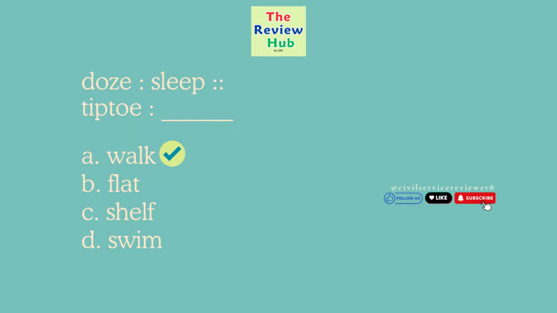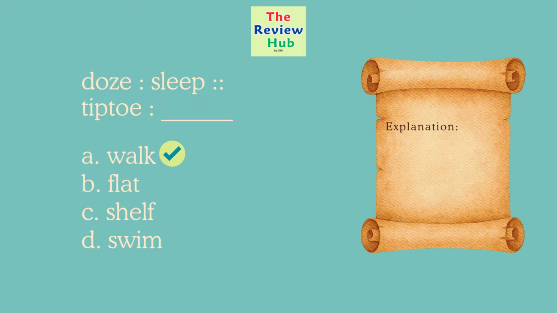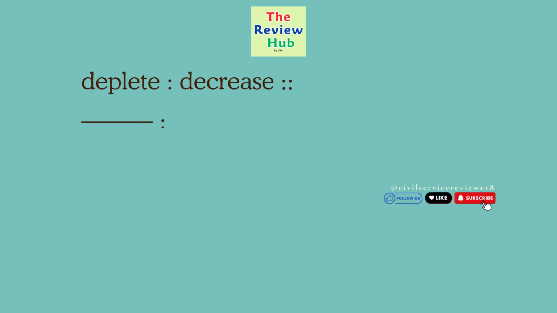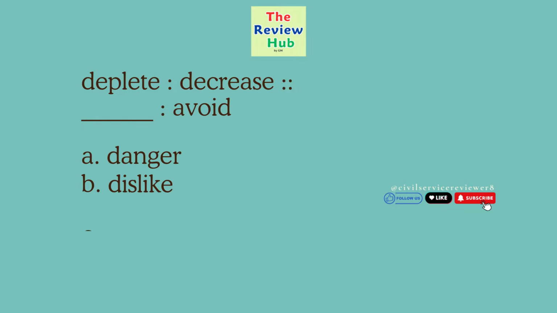The correct answer is A. Walk. Doze is a light kind of sleep. Tiptoe is a light kind of walk. Same relationship. Deplete is to decrease. Blank is to avoid. A. Danger. B. Dislike. C. Miss. D. Shun.